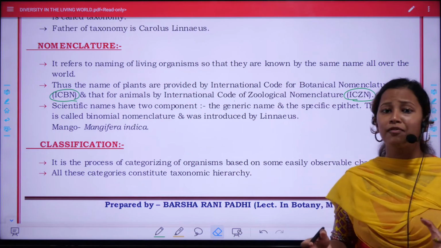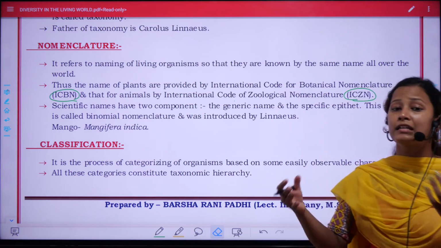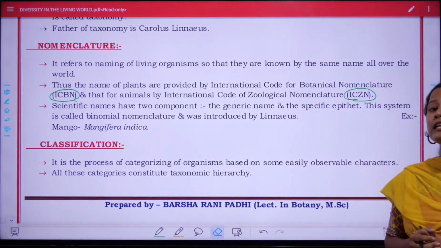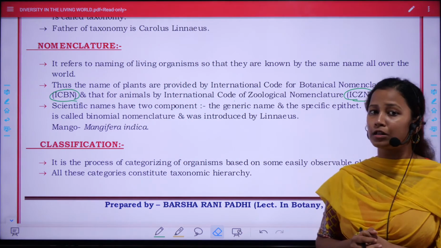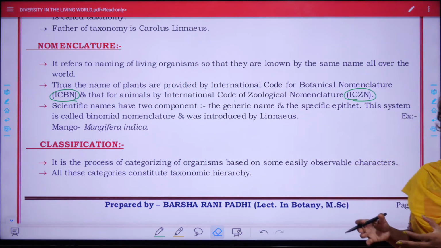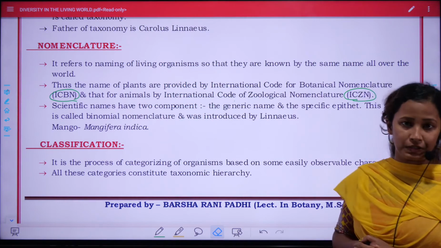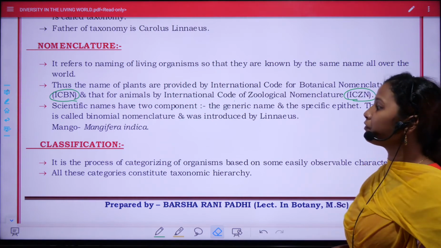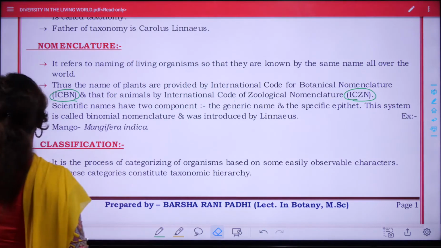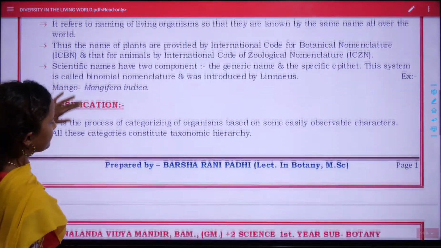Because we can easily find them when we search for them again. Similarly, living organisms are also classified for their easy recognition and identification. This classification of living organisms is known as taxonomic hierarchy.